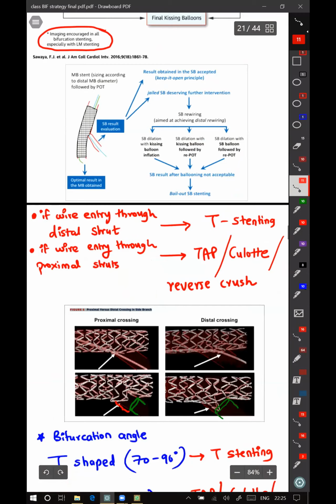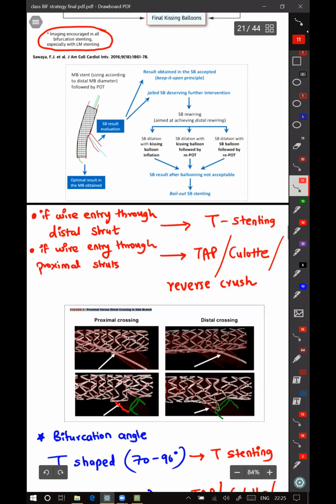Now, if you passed a wire through the proximal struts as shown here, you will have a gap here, so you have to fill that gap. To fill that gap, you have to protrude this stent into the main branch. So TAP is T-stenting with proximal protrusion. You have to take the stent back inside the vessel so that you cover this gap.